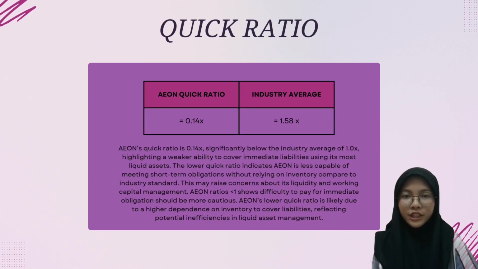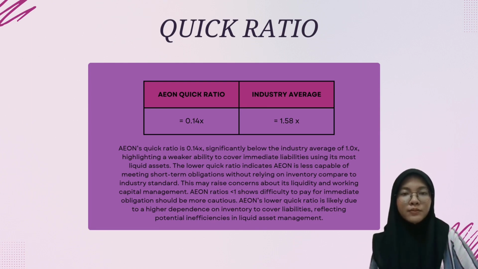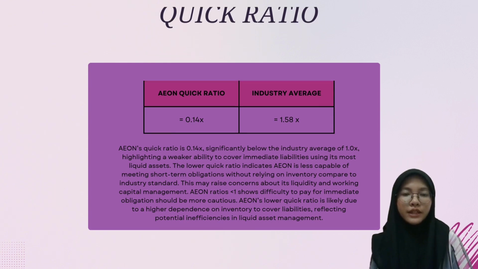Next, Aeon quick ratio is 0.14 times, far below the industry average of 1.0 times. This highlights Aeon's reliance on inventory to cover liabilities, as it lacks sufficient liquid assets like cash or receivables. This creates additional liquidity risk, especially in unpredictable market conditions. Improving this ratio should be a priority for Aeon to ensure stronger financials.